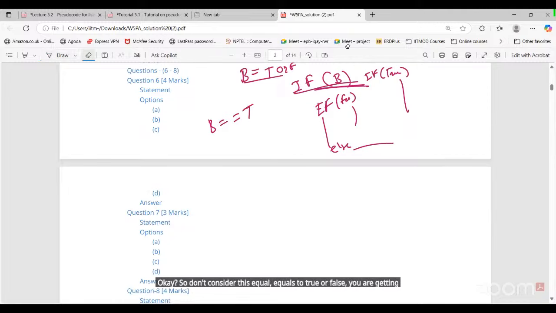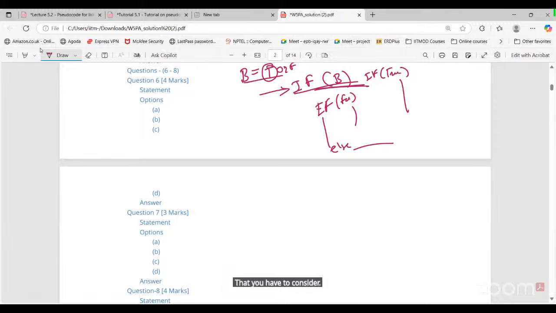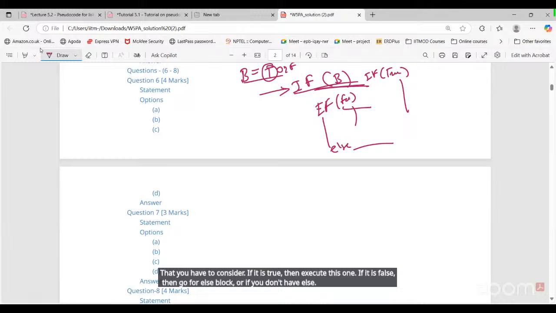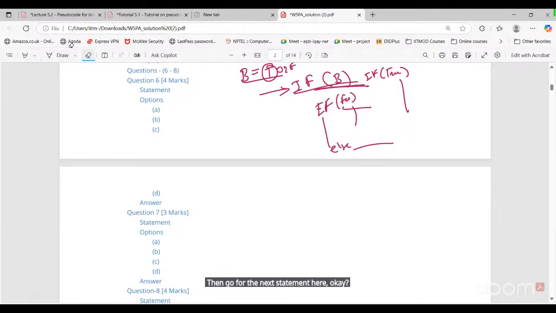Whatever the value of b is at that point while checking the if condition, that is what you consider. And for not b: if b is true, not b becomes false; if b is false, not b becomes true. Don't compare anything here.